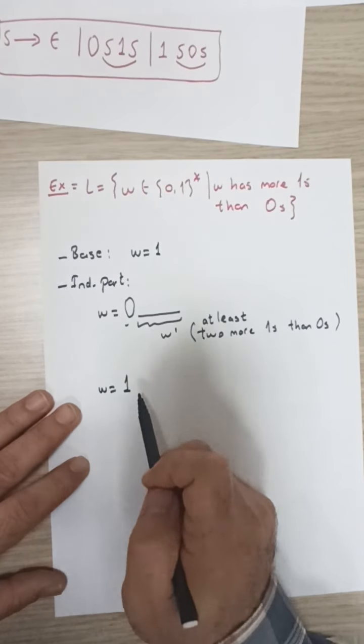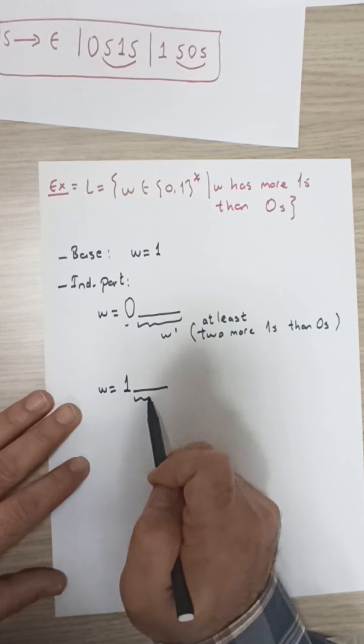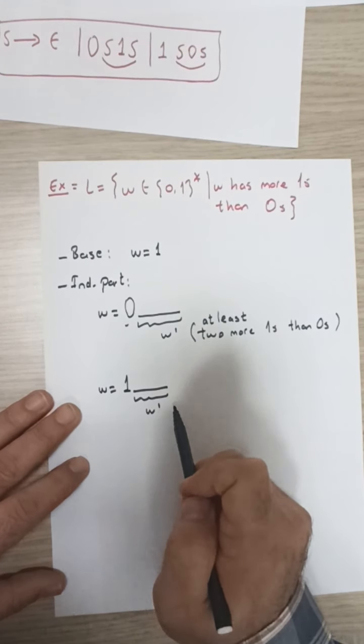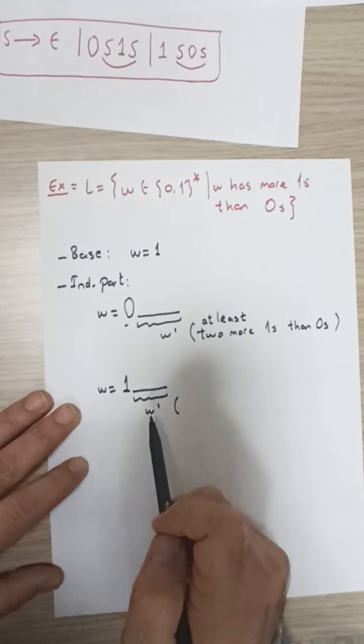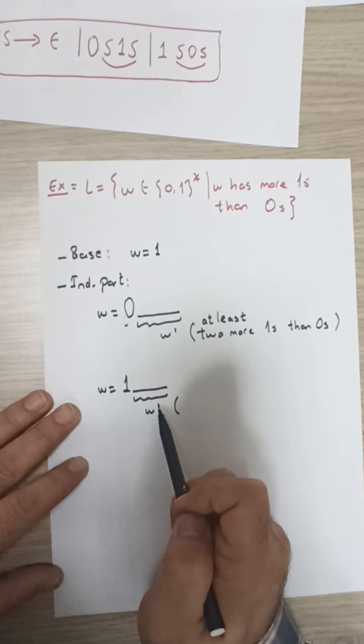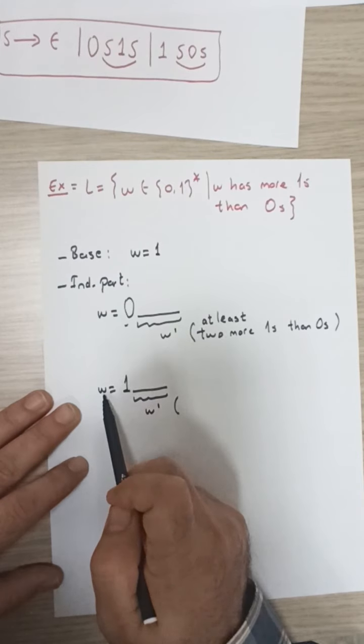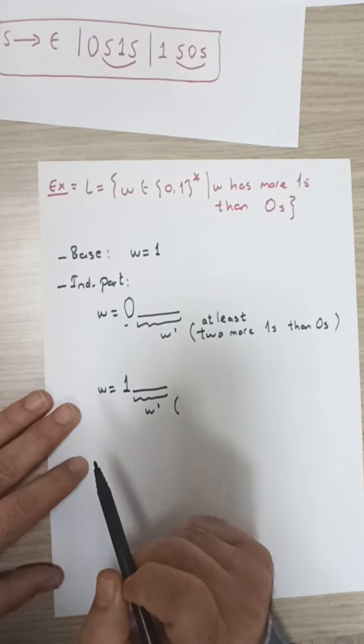If W starts with a 1 followed by a string W prime, what is the property that we need from this W prime? Well, there are two cases for W prime. Both of them will make W belong to the language.